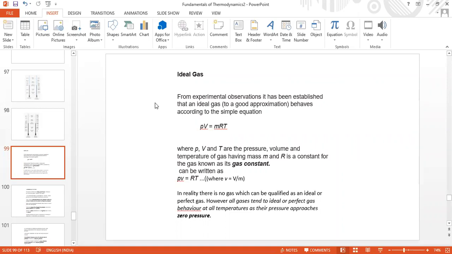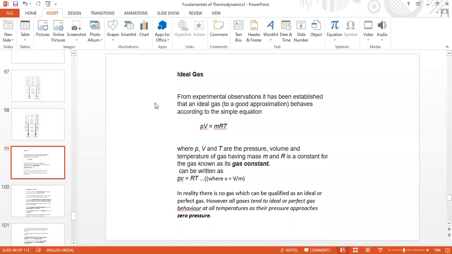No? Okay. If you take that much time, I have to tell. The gas constant for any gas, R, is equal to the universal gas constant R bar divided by the molecular weight of that particular gas.